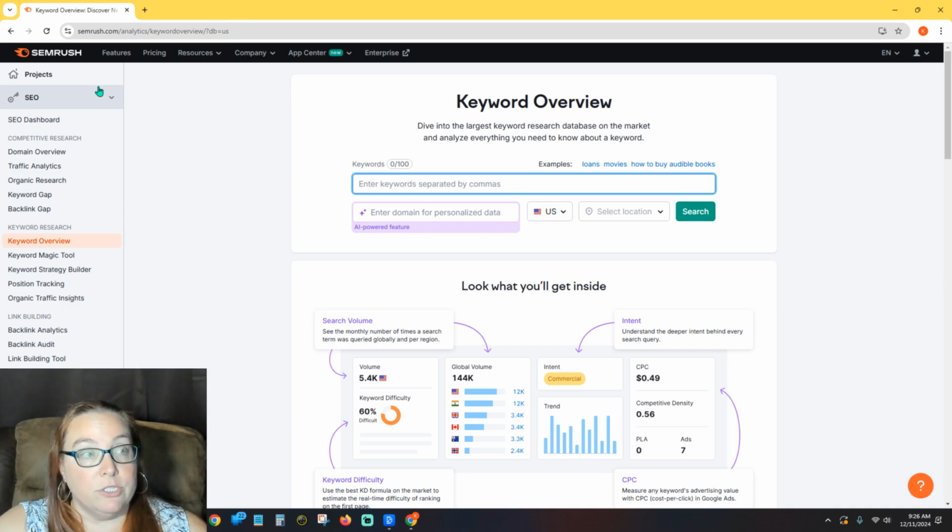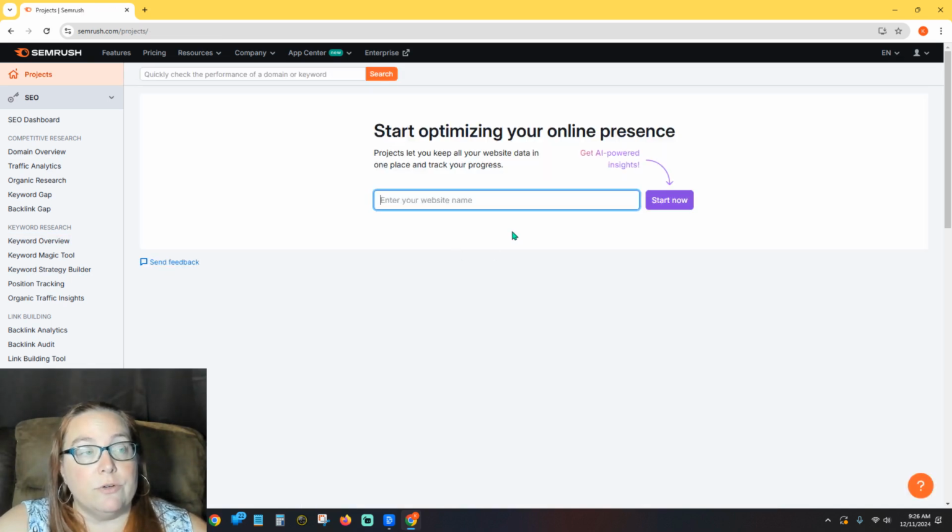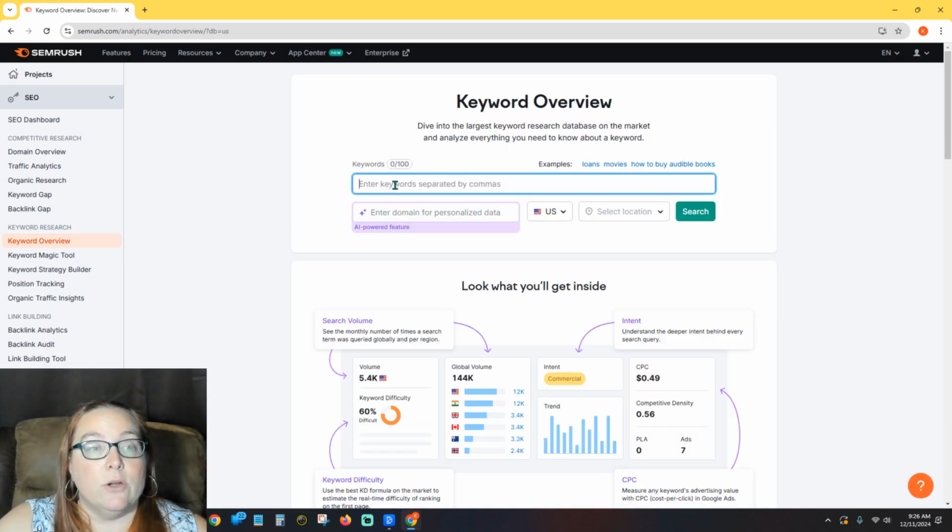Here I'm in SEMrush. Normally you're going to see the projects overview right here, and we're skipping that for now. We're going to go down to keyword overview, and here we can type in some keywords. I'm going to show you real estate because it was extremely difficult, to give you an idea of how to identify the best keywords. When I say that it is difficult, keep in mind that this is national keyword research. If we're talking about real estate, you could easily add in local terms and make that easier to rank for. So let me show you what I mean here.